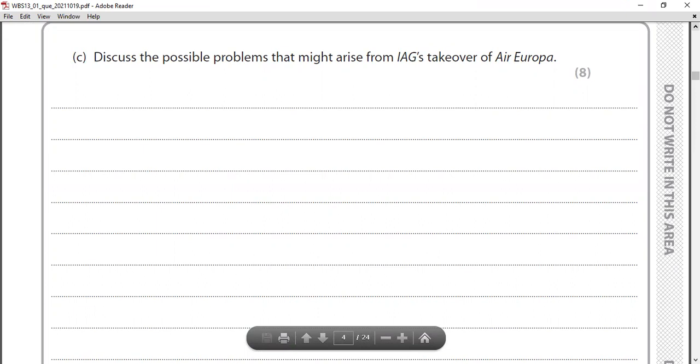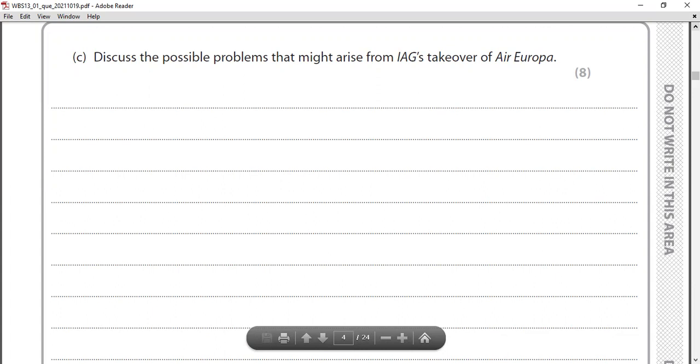Part C: discuss the possible problems that might arise from IAG's takeover of Air Europa. Now, in one extract, if you remember, I told you there is a question based on inorganic growth, mergers and takeovers. They're asking about possible problems that might arise from IAG's takeover. They're indirectly asking about the disadvantages of inorganic growth.